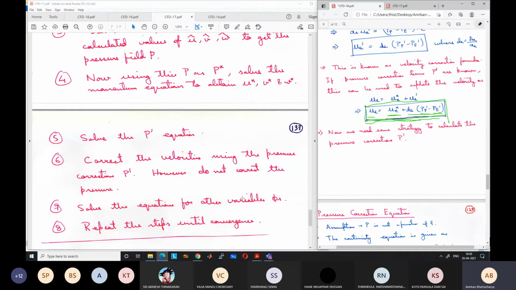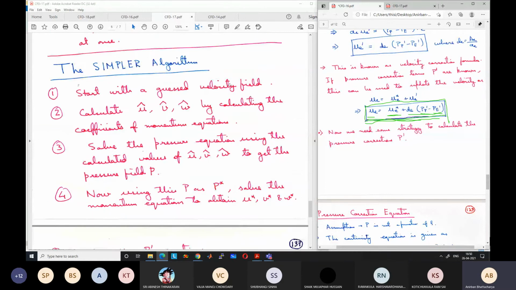We will again calculate the velocities, again calculate the pressure field. In this method, we directly get the pressure field instead of using pressure correction for the pressure, but for the velocity field we will use pressure correction. And if by chance we have the correct velocity field, we will directly get the correct pressure.